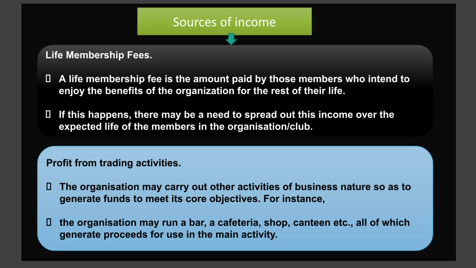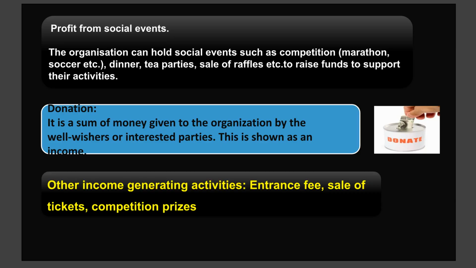Life membership fees are paid once by members for lifelong benefits and may need to be spread over the expected life of members. Profit from trading activities, such as running a cafeteria or shop, generates funds for the main organizational activity. Profit from social events, like competitions or dinner parties, can raise funds. Donations are sums of money given by well-wishers and are treated as income. Other sources include entrance fees, ticket sales, and competition prizes.